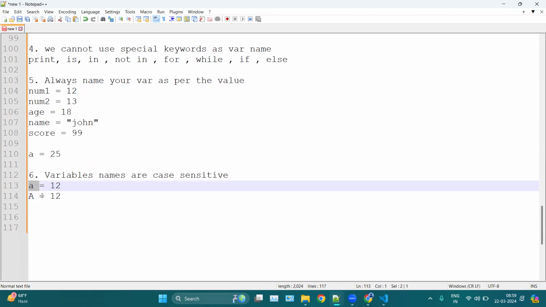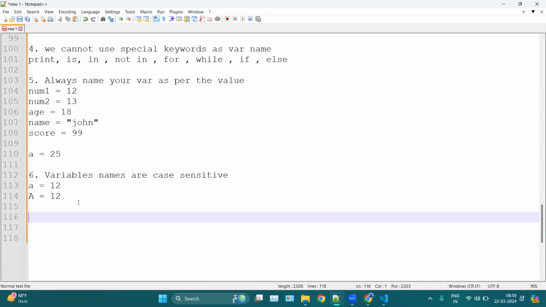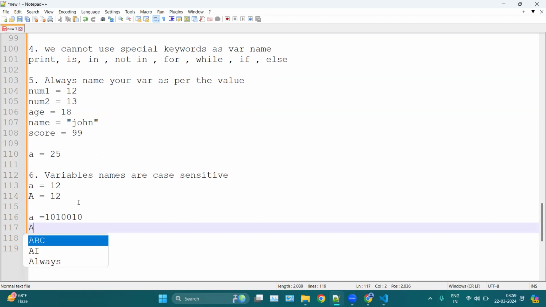The lowercase a and uppercase A are different because of the binaries. For the lowercase a we have a different binary, and for the uppercase A we have a different binary. The machine can only understand binaries, so we have different binaries for different characters, whether uppercase or lowercase.